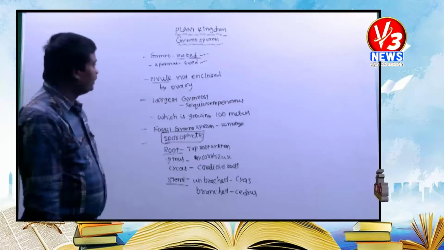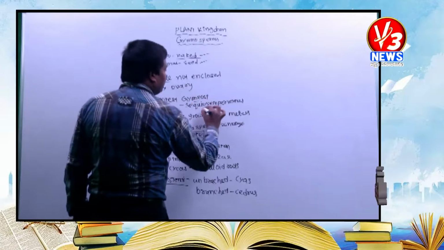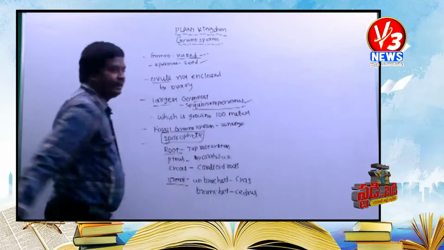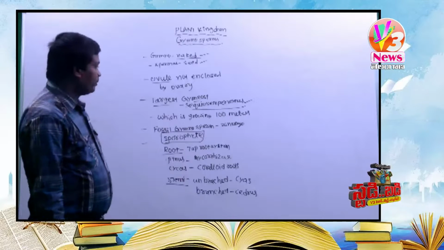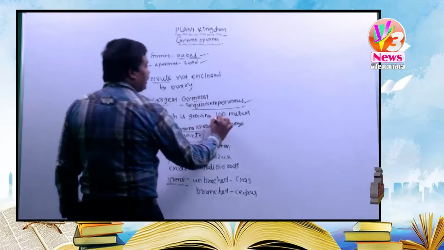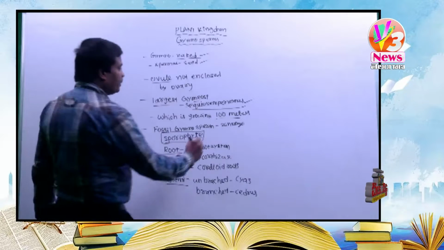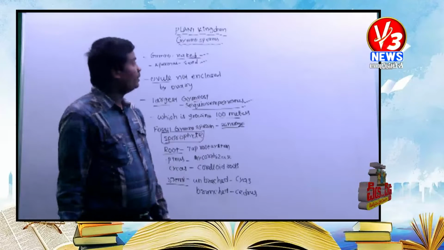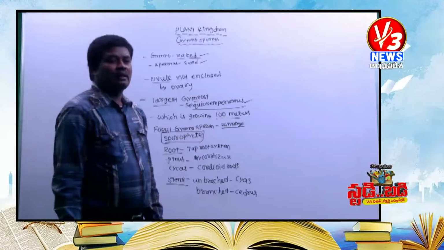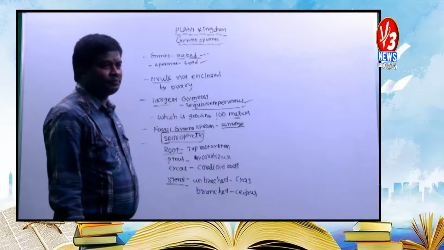Not covered by ovary. The largest gymnosperm is Sequoia sempervirens, which grows 100 meters. The fossil gymnosperm is ginkgo. Once again, children, the last group of plants in the plant kingdom is the gymnosperms.